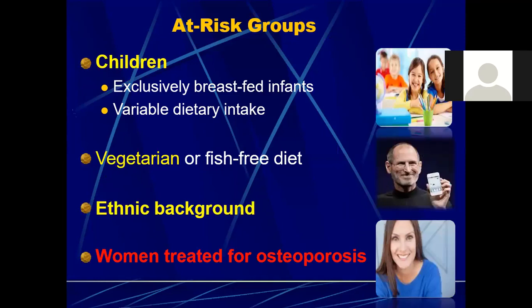Then we have children, the breastfed children. Obviously, if the mother is deficient in vitamin D, the breastfed infants, the exclusively breastfed infants, are going to develop vitamin D deficiency. Then variable dietary intake.